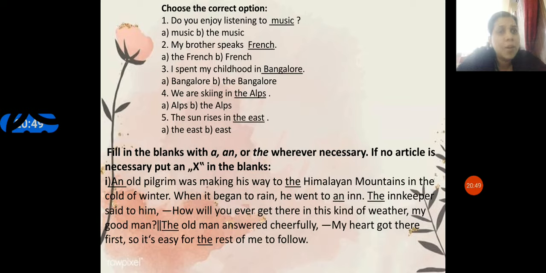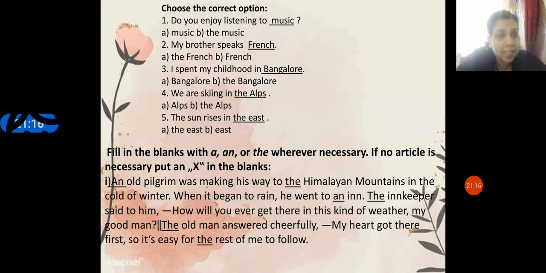Just as an example, question number 34 comes as: fill in the blanks with the right articles and prepositions, 2 marks each. An old pilgrim was making his way to the Himalaya in the cold winter. That's a mountain, so the. And an, because I is a vowel.